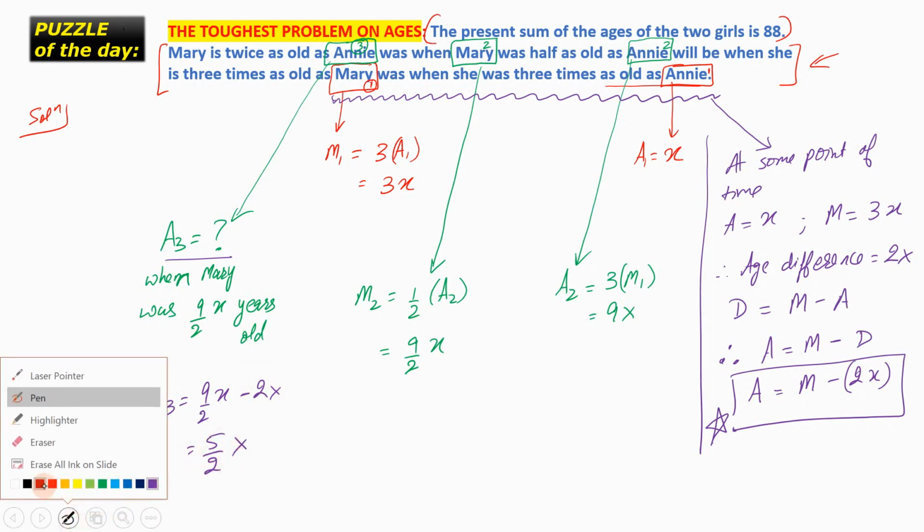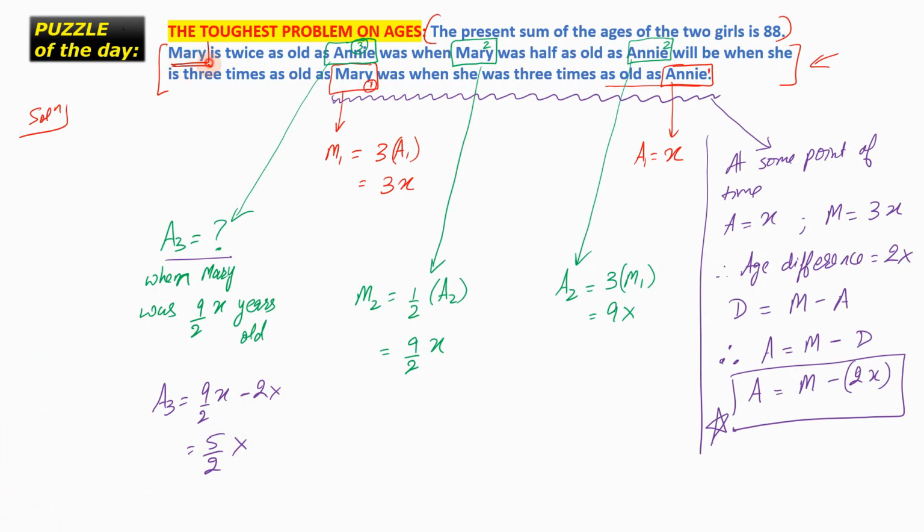Okay, moving on. This is the third reference point of Mary, M3, which is twice as old as Annie's age at A3. So M3 is twice 5 by 2 x.